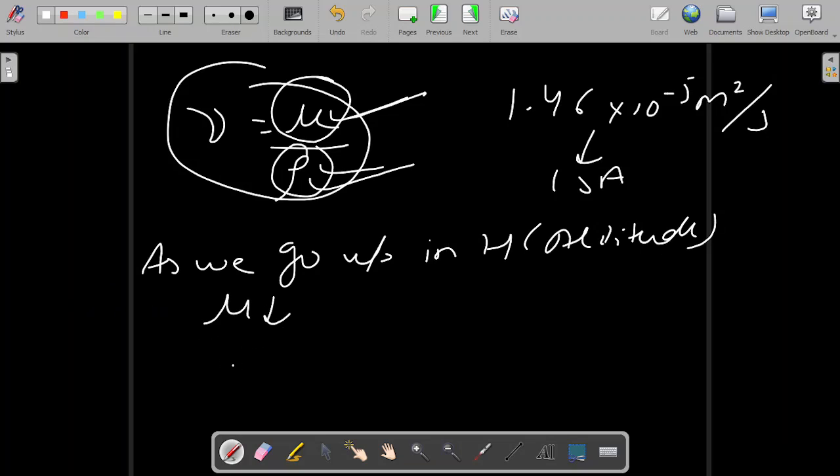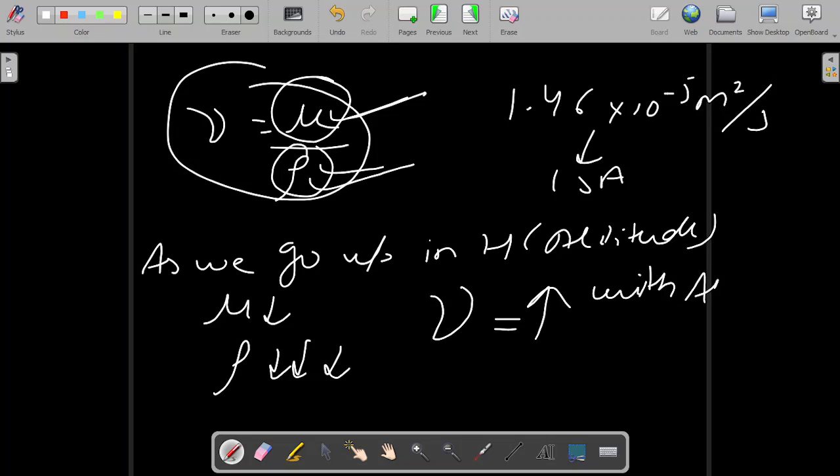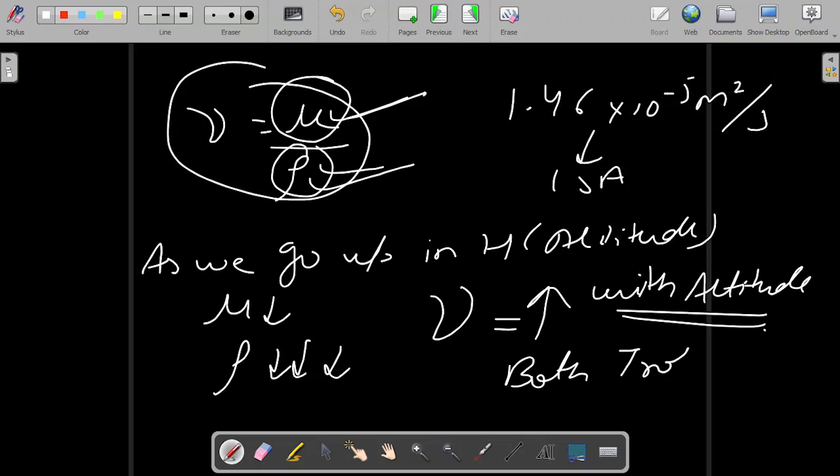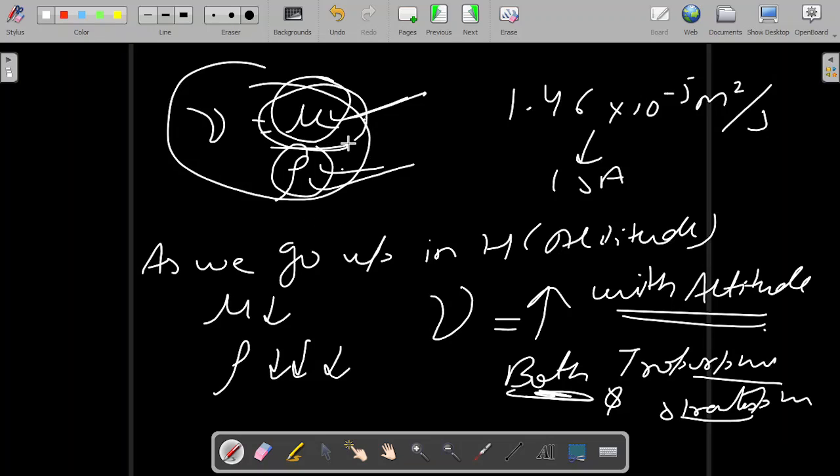mu also reduces and the density also reduces, but the density reduces more rapidly, which leads the kinematic viscosity to increase with altitude. Very important to note that part. And this happens both in the troposphere and stratosphere. Very important, because in the troposphere both are reducing, but in the stratosphere dynamic viscosity is constant, but density is still reducing. So this is the part.